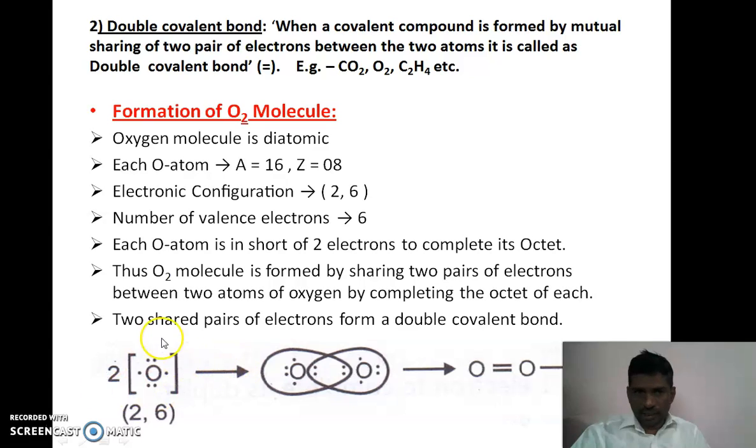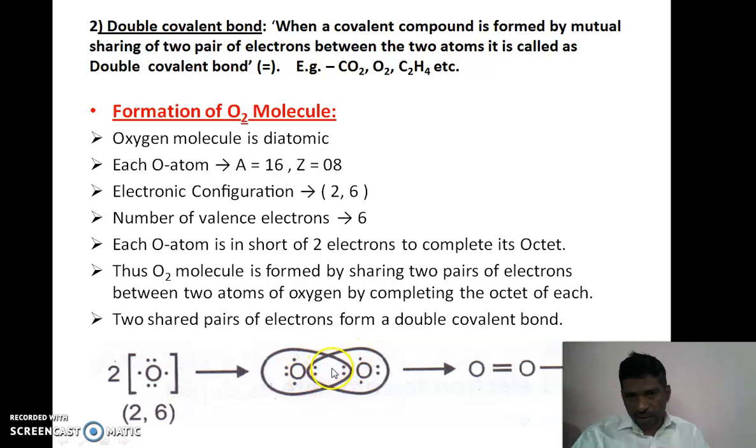Okay, now see the reaction. Oxygen, its electronic configuration is 2, 6, that is 6 electrons in its last orbit. Now these 6 electrons, of which 2 are mutually shared, the outermost orbits overlap each other and form the overlapping area.